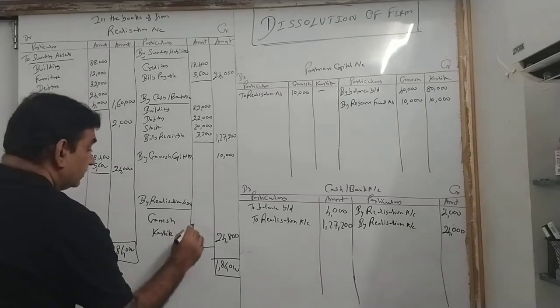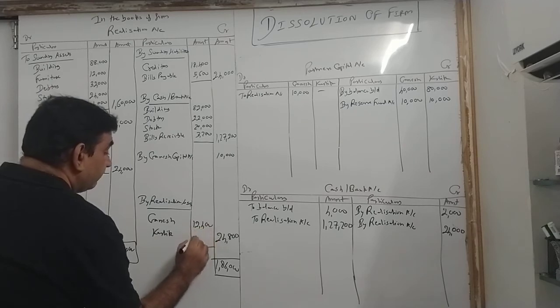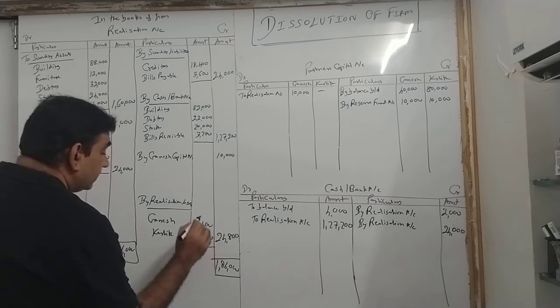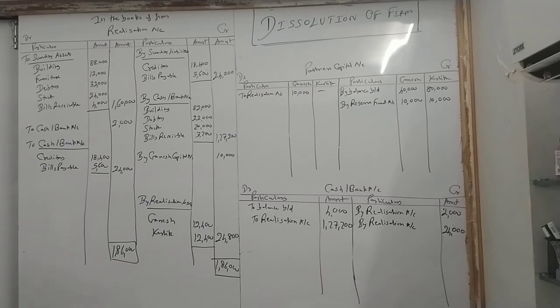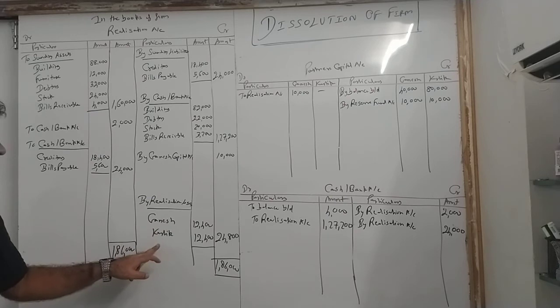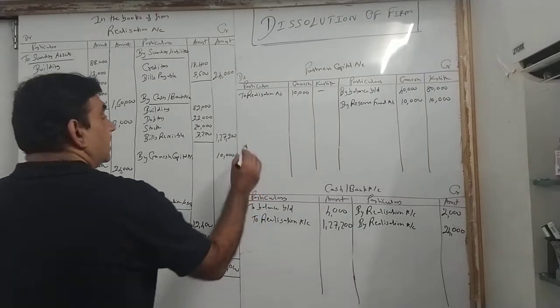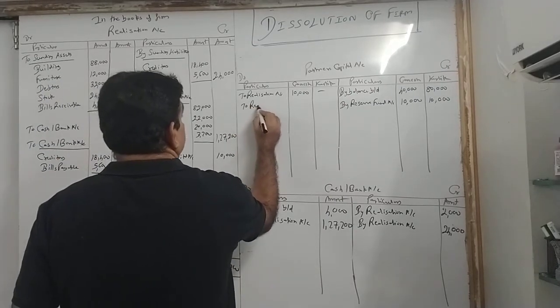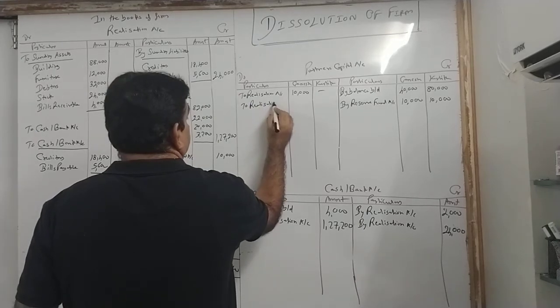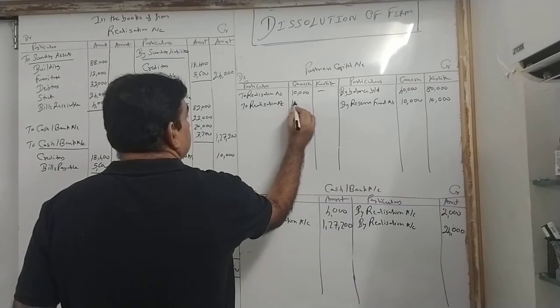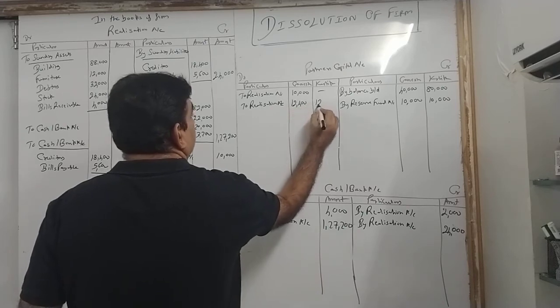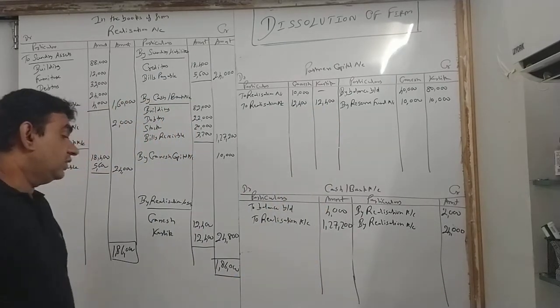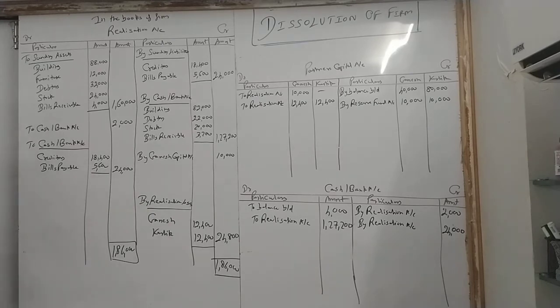Divide 24,800: 12,400 and 12,400. And this realization loss comes to the debit side, to realization 12,400, 12,400, to realization 12,400, 12,400. Got it now?